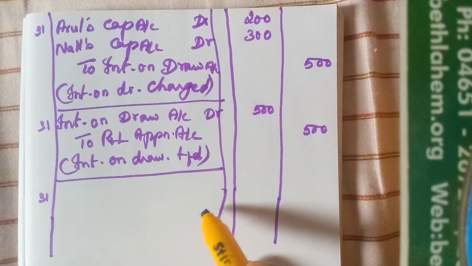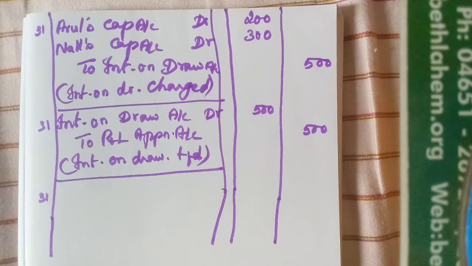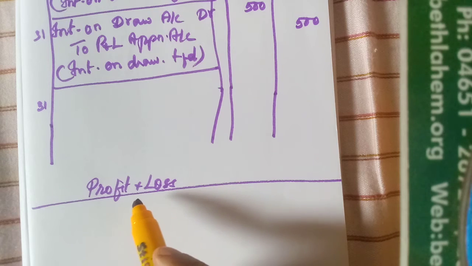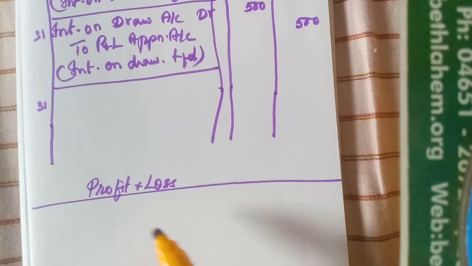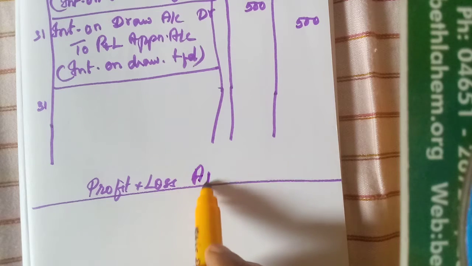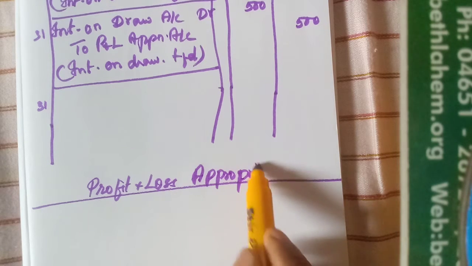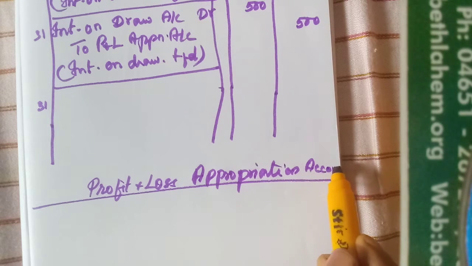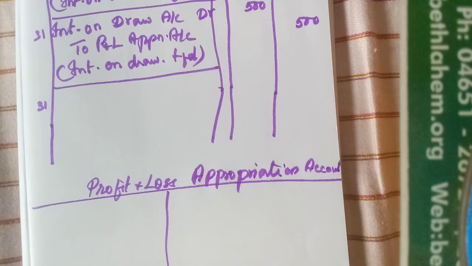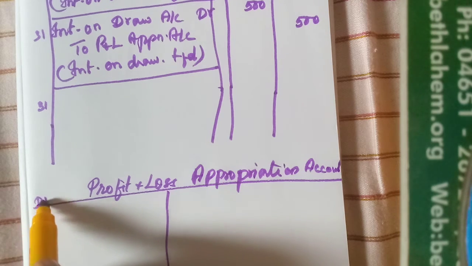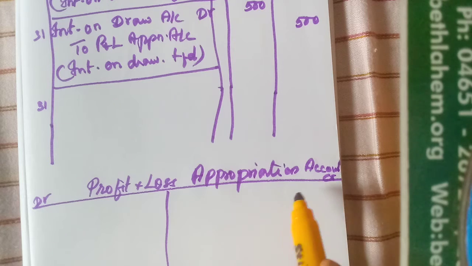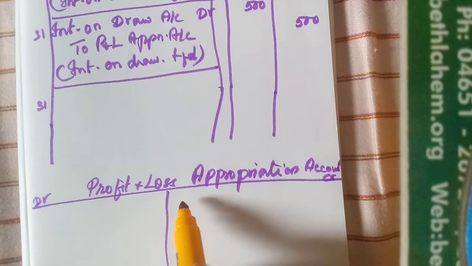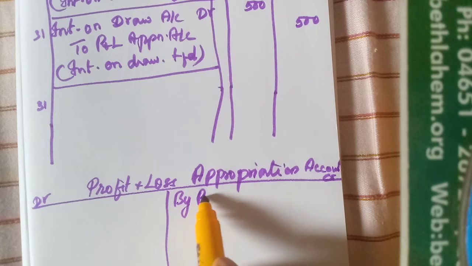Then one more entry we need to write after preparing the profit and loss appropriation account. The profit and loss appropriation account must be prepared. It is an account, so we have to use 2 pages, debtor and creditor. Then we should credit with profit and loss account, by profit and loss account.